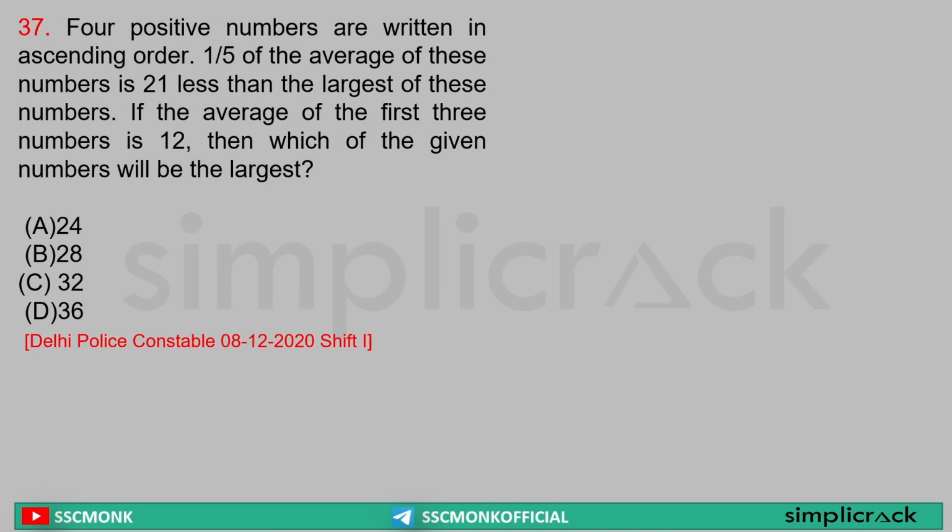1 by 5 of the average of these numbers is 21 less than the largest of these numbers. If the average of the first 3 numbers is 12, then which number will be the largest, sir? So let's say A, B, C, D are the 4 numbers and these are in ascending order. 1 by 5 of this average is D minus 21. This is what it is saying, and D is the largest number.